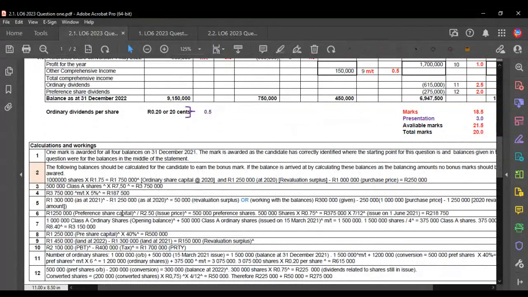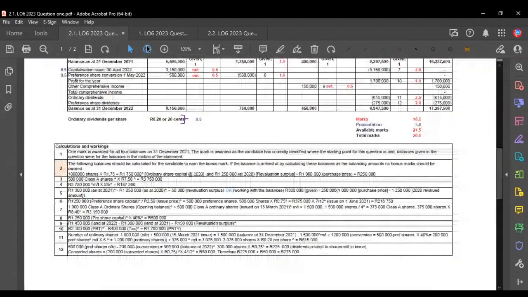We've got 5 million shares that we started off with in this year. We then had 375,000 shares. We didn't convert it, we did a capitalization issue for it, 375,000. And then we converted 40% of the preference shares.